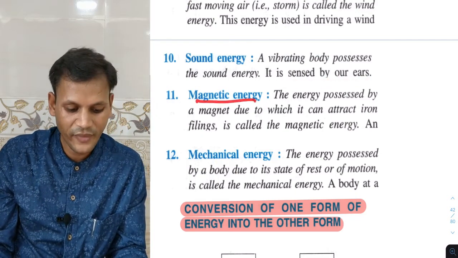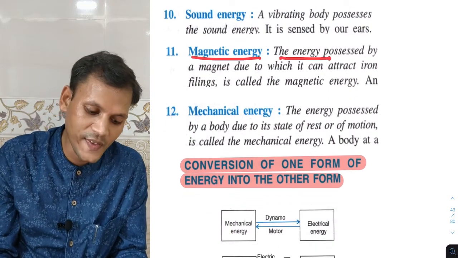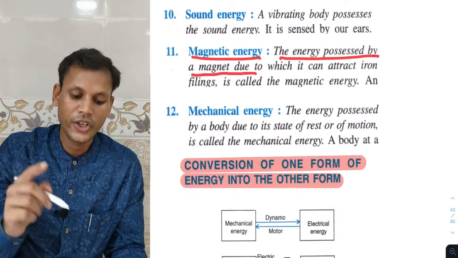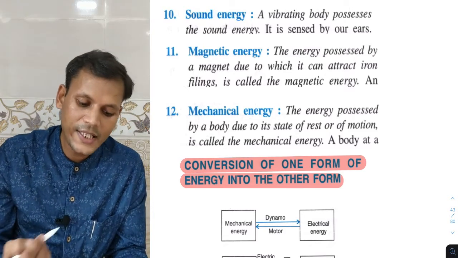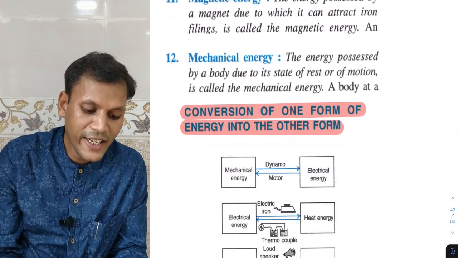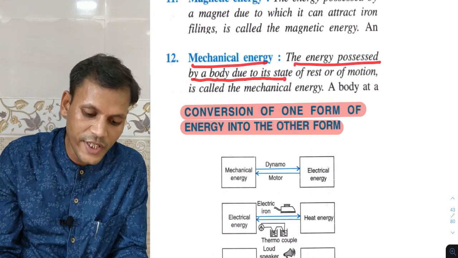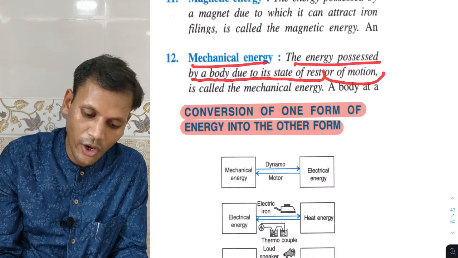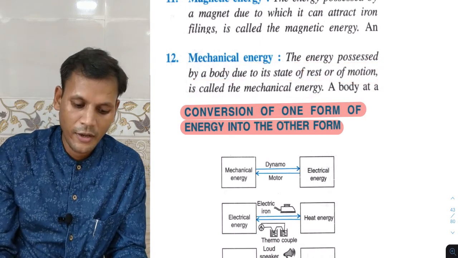Next is the magnetic energy. The energy possessed by a magnet due to which it can attract iron filings is called magnetic energy. Next is mechanical energy: the energy possessed by a body due to its state of rest or of motion is called the mechanical energy.